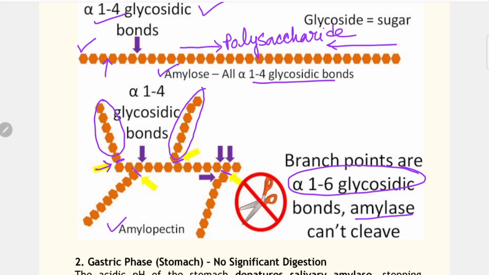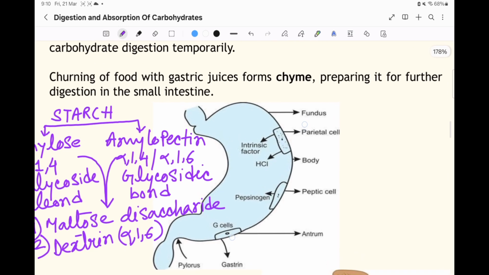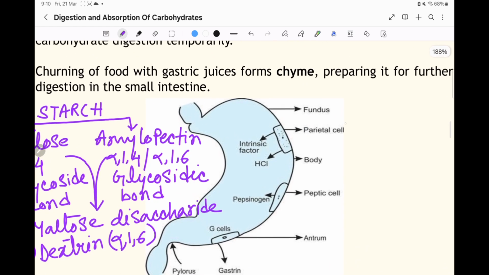Now we reach the second phase of carbohydrate digestion, which is phase 2, and that is named as the gastric phase, that occurs within the stomach. Actually, carbohydrate digestion starts within the mouth, then the food particles after splitting move towards the stomach, and the stomach houses some specific cells that are parietal cells.